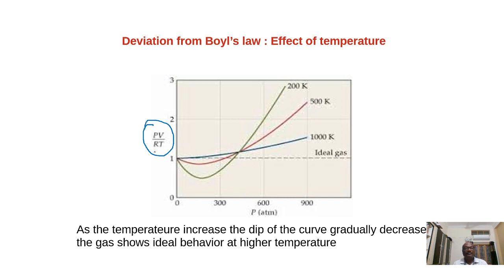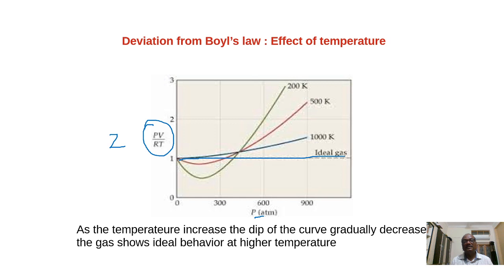So Z is equal to PV by RT. Previous slides we said RT by P naught, PV by RT. Z is equal to PV by RT, I have to correct it. So PV by RT versus P, again we are drawing Z versus P. In the case of an ideal gas, you observe here it is a straight line at 1.0.